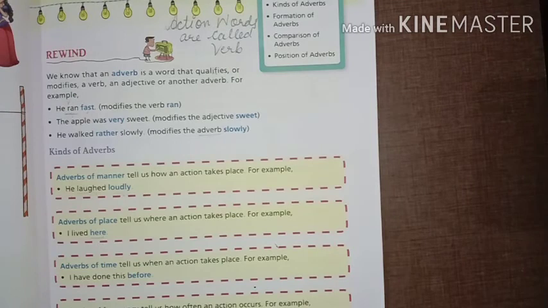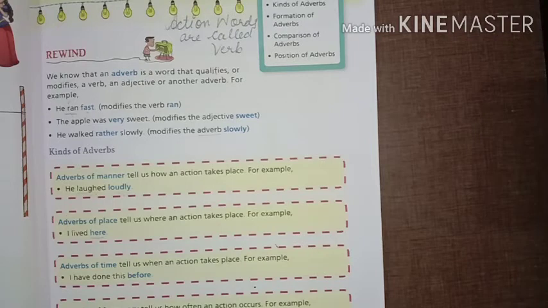Adverb of manner. The first kind of adverb is adverb of manner. Adverb of manner tells us how an action takes place. Whatever the action we will do or we did, how we did it and how we will do it. Okay, so it is included as an adverb of manner. For example, he laughed loudly. So the action that took place here is laughed, and how he laughed: very loudly. Okay, so this is adverb of manner.